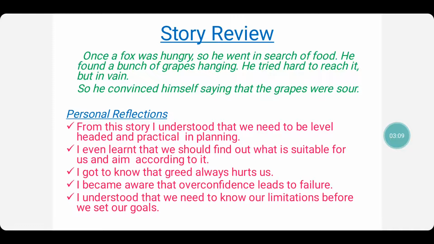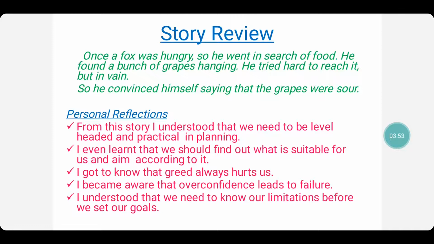Now from this story, what the child has understood, the child has noted down. From this story, I understood that we need to be level-headed and practical in planning. Level-headed means we should neither underestimate nor overestimate ourselves. We need to have a level head. We need to know what our real level is, and according to that we should plan. I even learned that we should find out what is suitable for us and aim according to it. So the grapes were too high for the fox and he kept jumping. So it was all in vain. That way also you can take what is to his level he could have aimed, so that the jumping part could have been avoided.